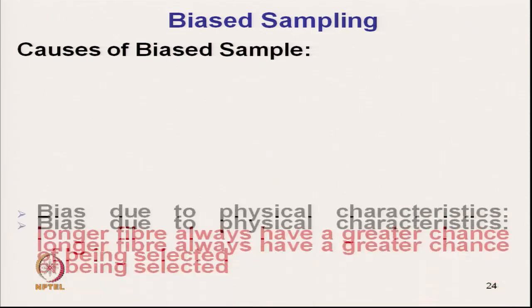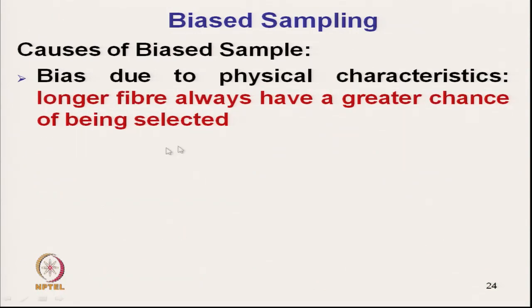Biasness can happen due to various reasons. The first cause is bias due to physical characteristics. As I have already mentioned, the longer fiber will always have a greater chance to be selected because it has a higher surface area.